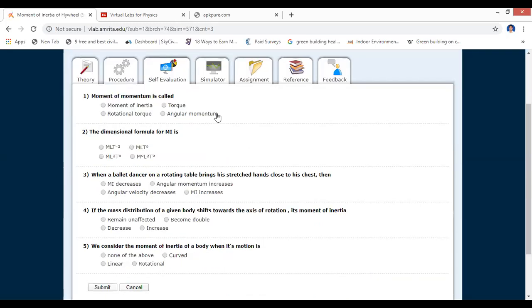What is the dimension formula for moment of inertia? Like that, you can evaluate yourselves. Let me show you the simulated task. Let me talk about the assignment. Okay, you can answer the questions.